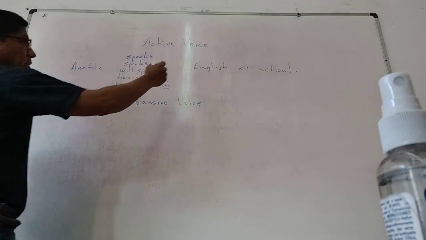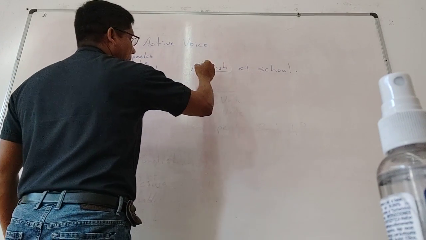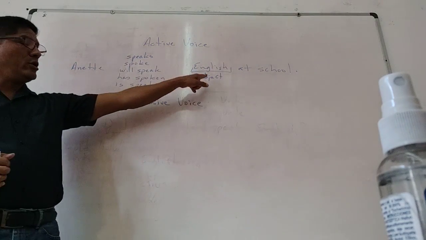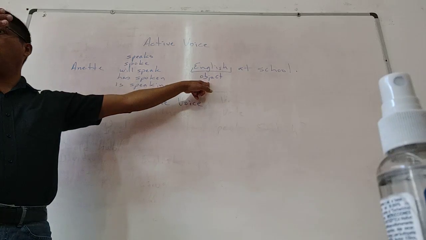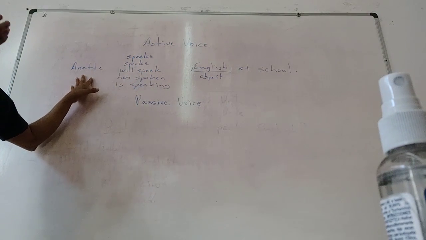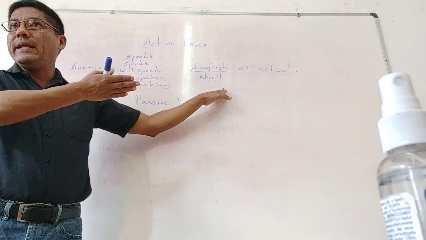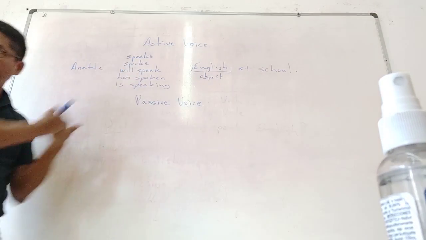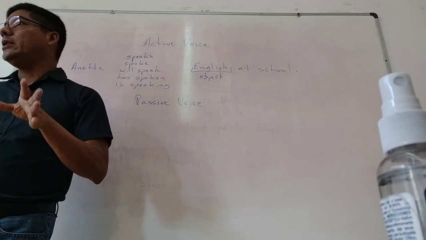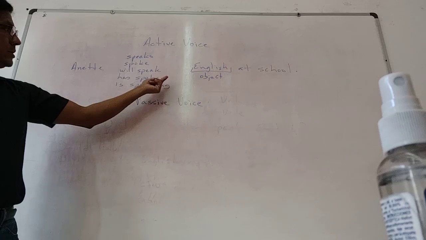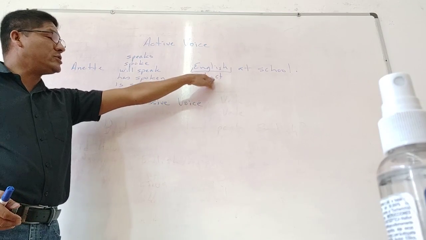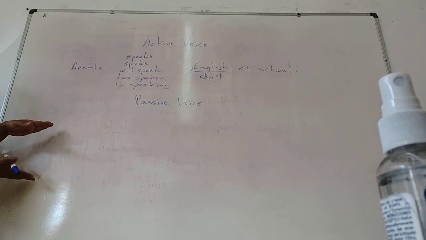I will say, for example, now my object is English. I have to begin with my object, my grammatical object, because my object can be a person, an animal, or a thing. For example, if I say, Pedro kisses Anna, Anna is my grammatical object, and I have to begin my second sentence with Anna. So I'm talking about grammatical objects, not real objects, okay? The grammatical object comes immediately after the verb. This is the verb, and this is the object. So this object is going to be the subject of my first sentence.